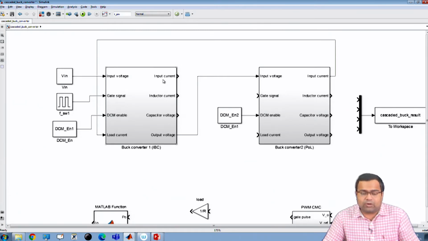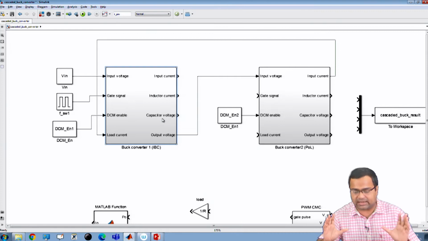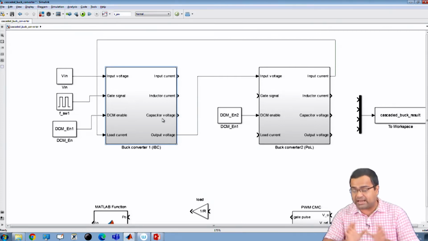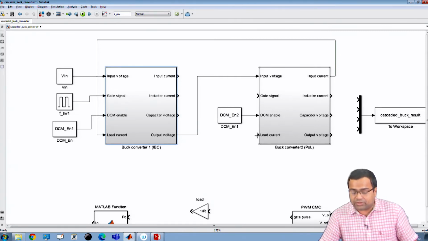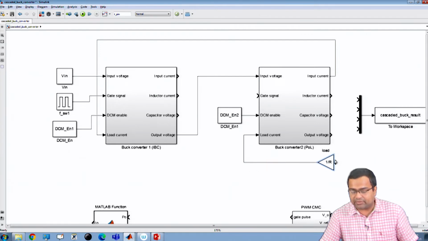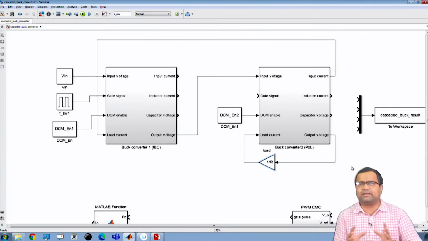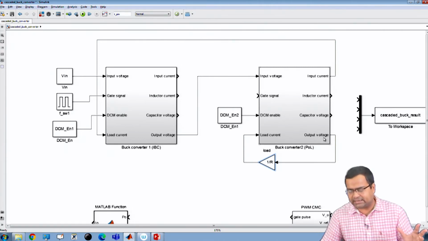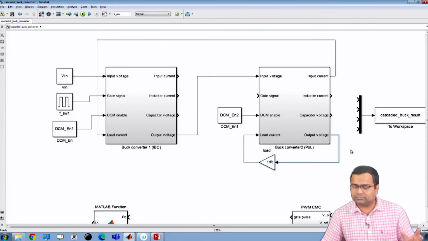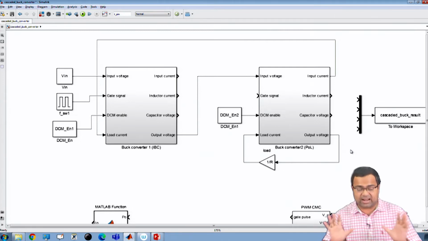These are optional. That means inductor current and capacitor voltage need not be connected; it is not mandatory. But I should connect the load current for the second stage, and if I use a resistive load, I can simply connect this resistive load here. We have explained that in many simulation case studies in the past. So, I have connected it.